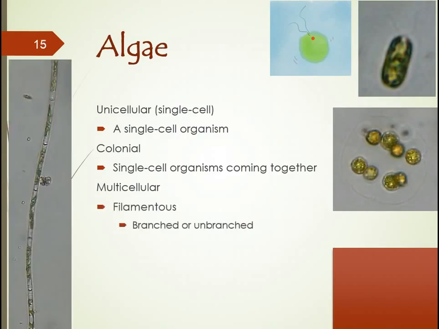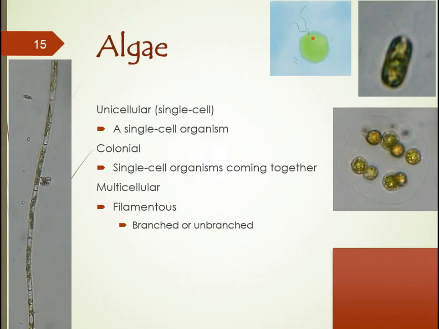The next major form of arrangement is that of the multicellular filamentous arrangement. Now, these could be both microscopic and macroscopic. It just depends how large the filaments are. So it's kind of a gray zone. But either way, these filaments are cells that are attached end to end. They could also be branched or unbranched.